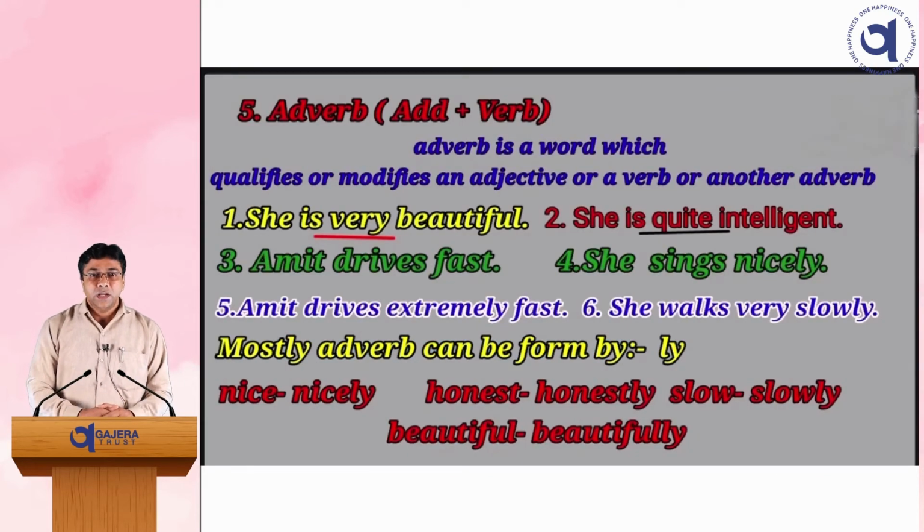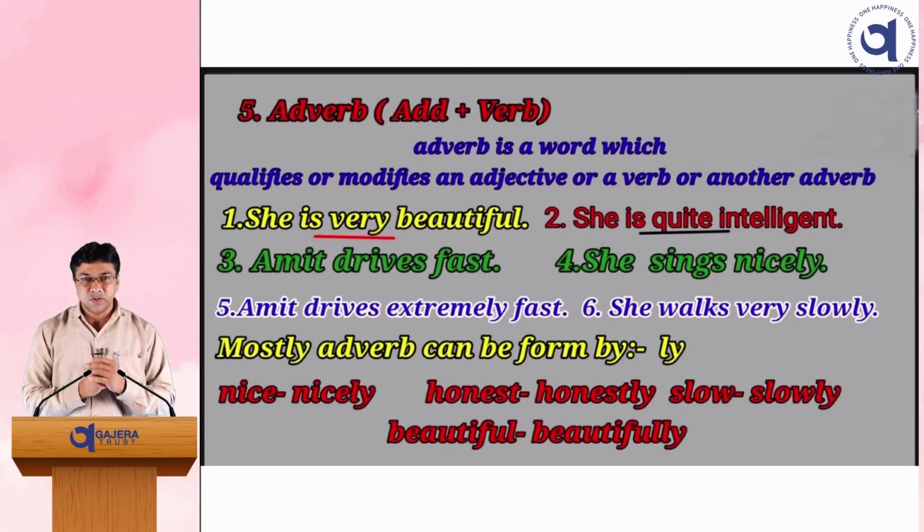Number 5, adverb. Remember, add plus verb. In short, an adverb is a word which qualifies or modifies an adjective or a verb or another adverb. First, she is very beautiful. Second, she is quite intelligent. Here beautiful is an adjective and very modifies the adjective. Second, she is quite intelligent. Quite modifies the adjective.